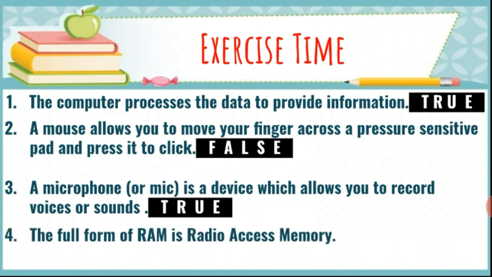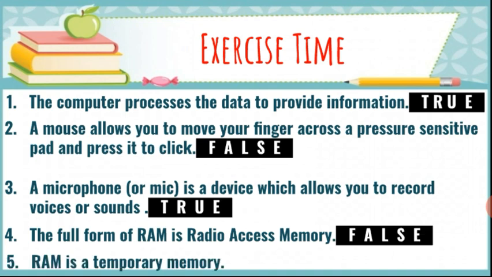The full form of RAM is Radio Access Memory. Dear students, this is false. Why? Because the full form of RAM is Random Access Memory. Next question is: RAM is a temporary memory. Student, this is true. RAM is a temporary memory.